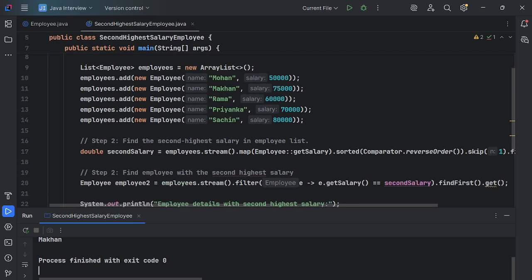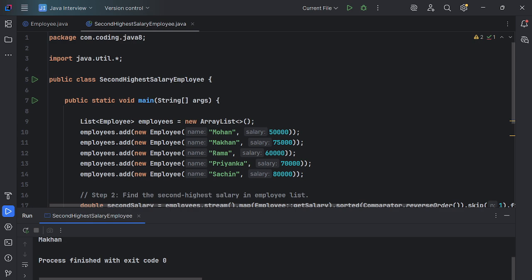Okay, but make sure, guys, believe me, this question is very, very important for any Java interview, any backend interview, or any full stack development interview. This is the most important question.